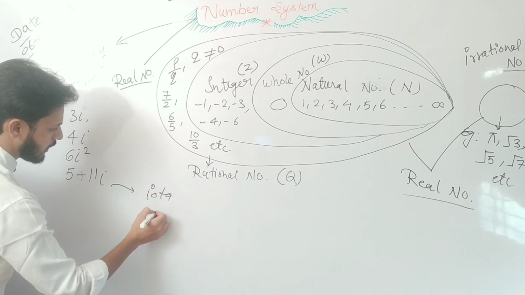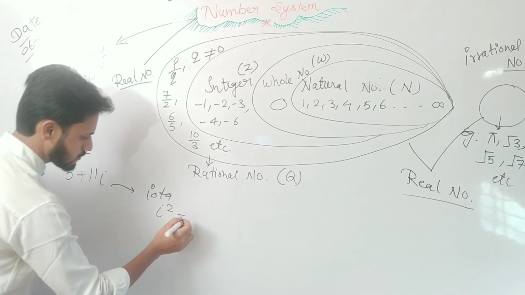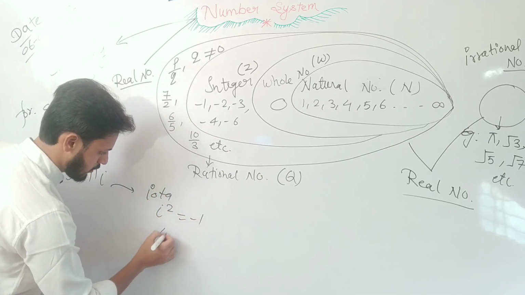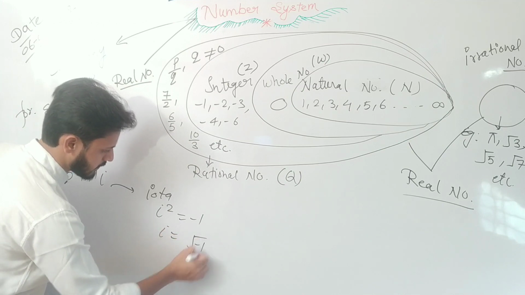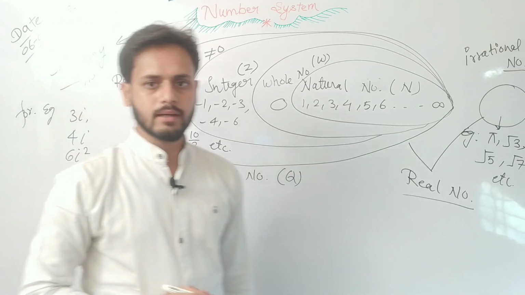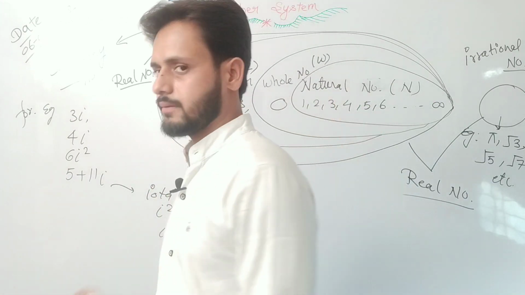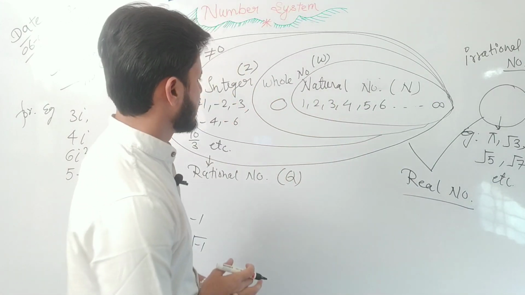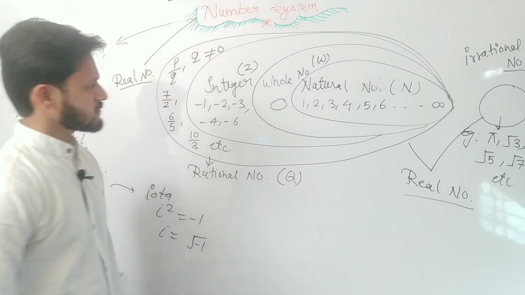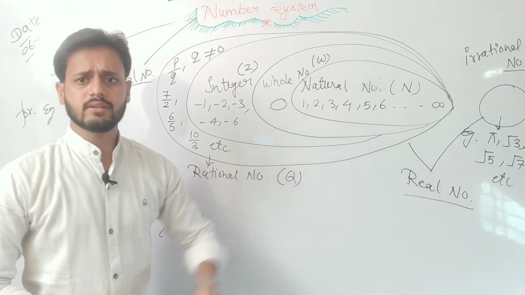Iota, where i squared is equal to minus 1, or you can also say i is equal to minus root of minus 1. Is it clear? So these are totally different types of numbers.